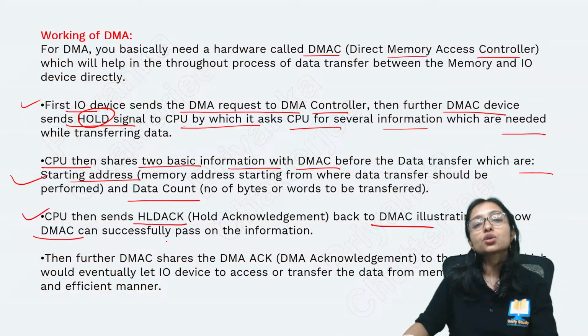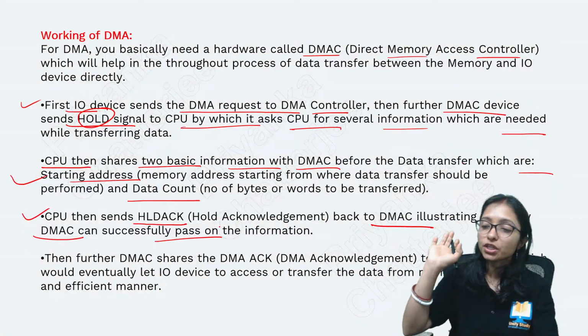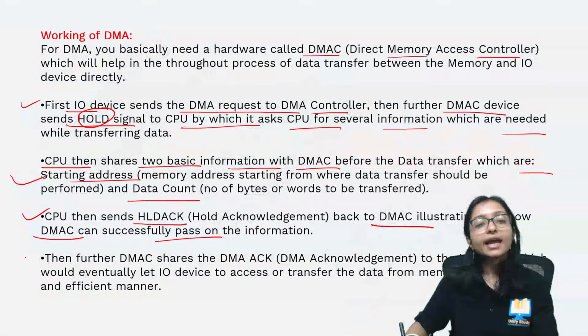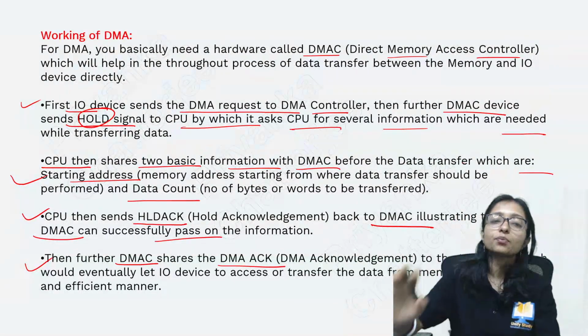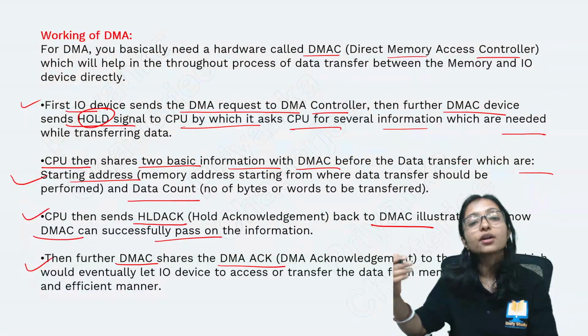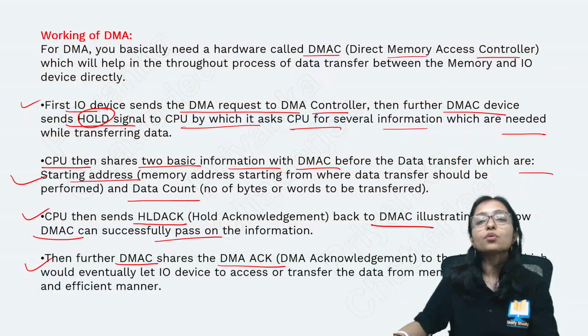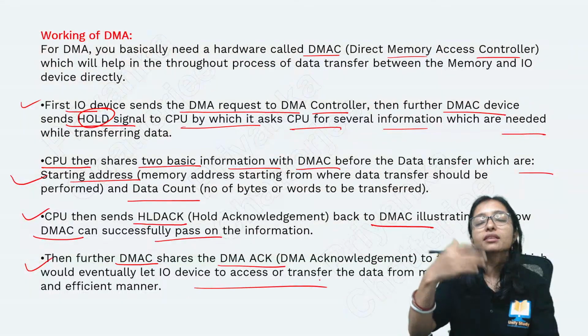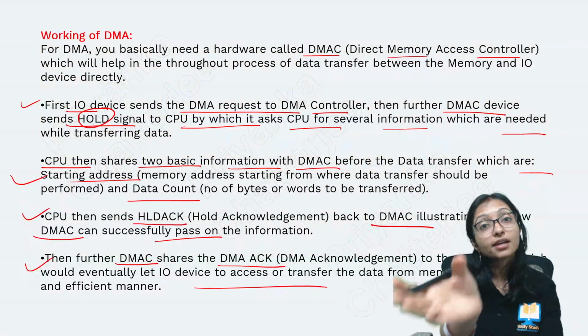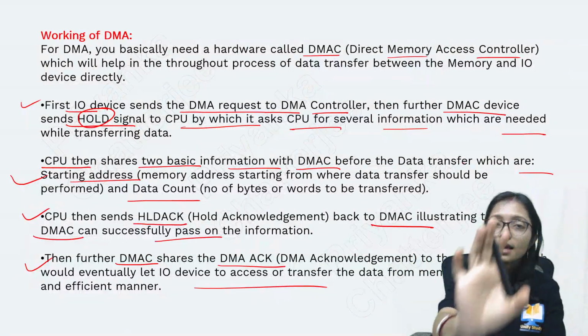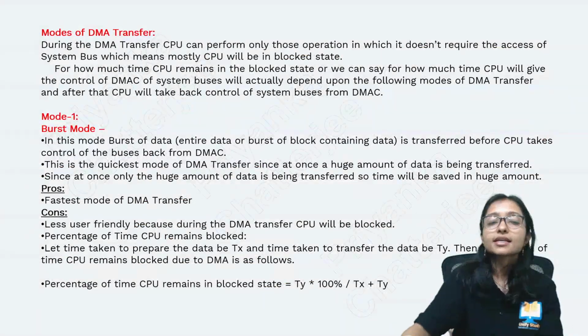Now the DMA controller has successfully received the information. It will do the work. Then further, the DMA controller sends the acknowledgement again to the input-output device. Ultimately the DMA controller is telling the input-output device, yes, now you can do the work. Input-output and memory will share, and the transfer will be done. Here the CPU is not working, DMA is working. This is the sequence.